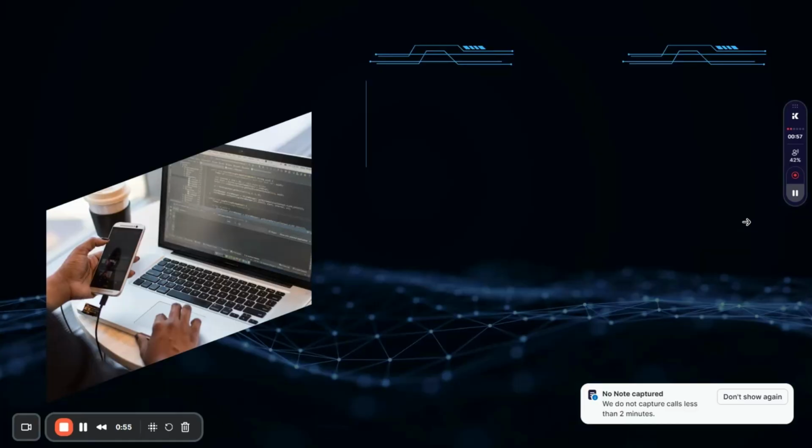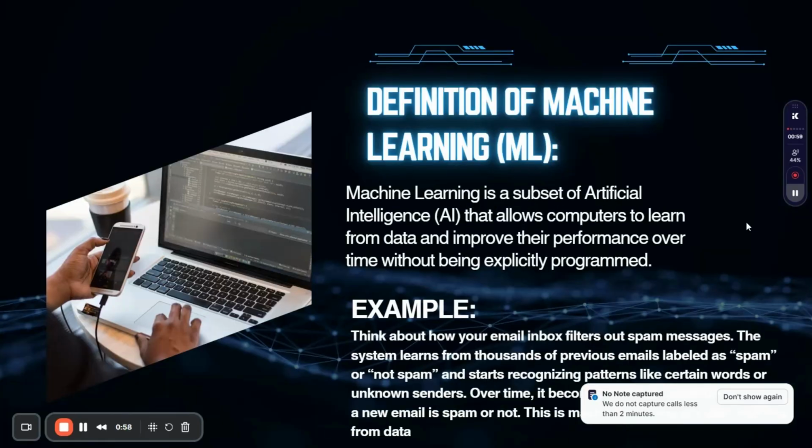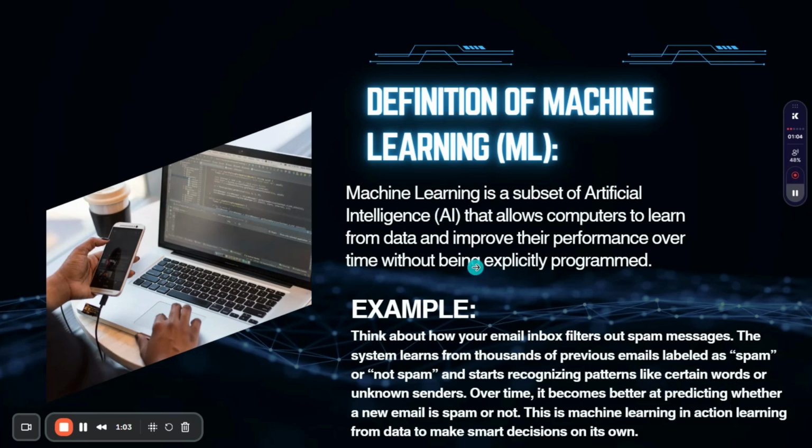First, we will have to know what machine learning is. It is the branch of artificial intelligence that allows computers to learn from data and improve their performance over time without being explicitly programmed. This is just the simple definition. If someone asks you what machine learning is, you can simply say that this is the branch of artificial intelligence which allows computers to learn from data and make a positive prediction or decision without being explicitly programmed